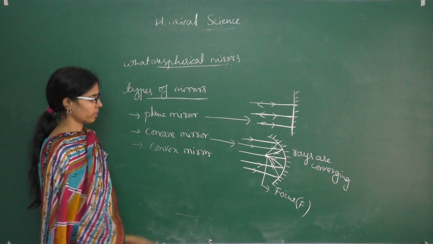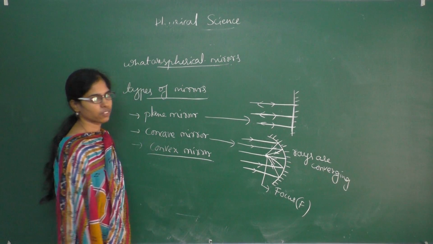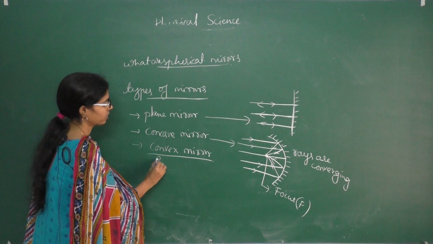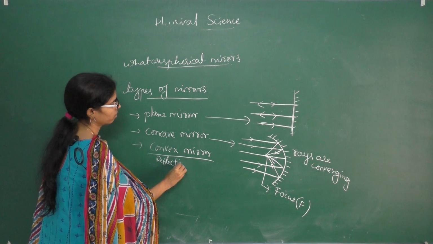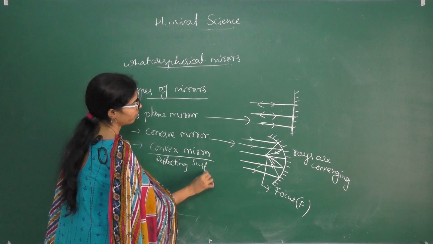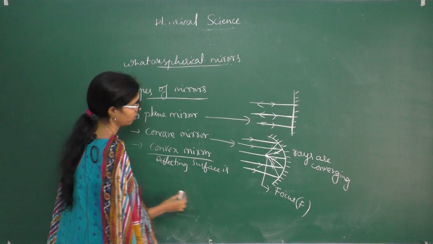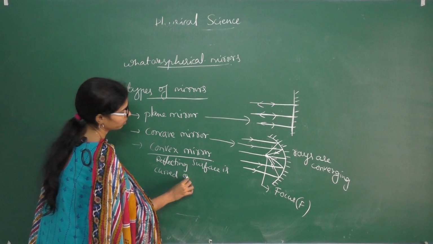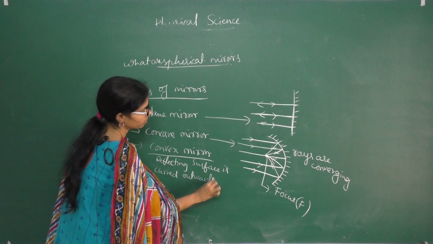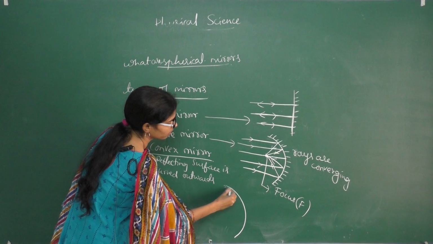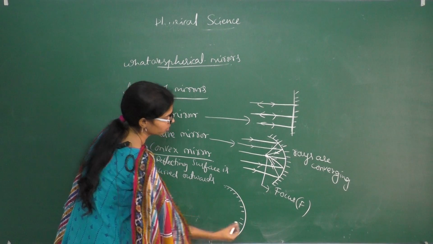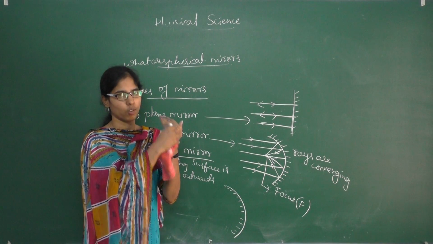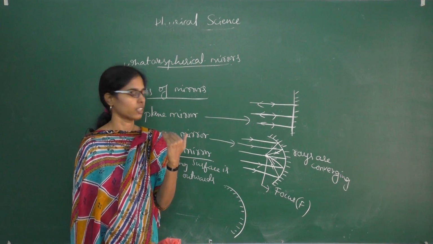Next, what is a convex mirror? How will reflection take place in a convex mirror? So what is a convex mirror? The reflecting surface is curved outwards. This is the reflecting surface of a convex mirror. It is curved outwards. The outside part we call a convex mirror.